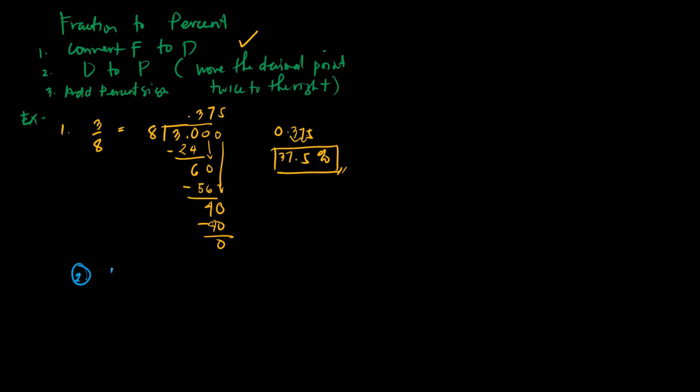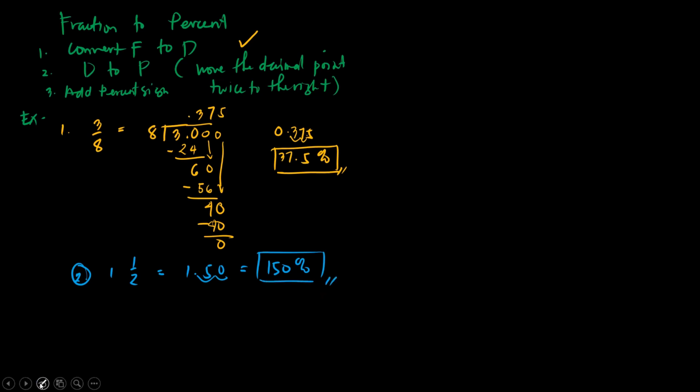Okay, let's have 1 and 1/2. So we need to convert 1 and 1/2 to decimal first. As you can see, we have the whole number 1 and we have 1/2. And 1/2 is equal to 0.5. Okay, so if you know it's 0.5 already, we can write that as 1.5. Then move the decimal point twice to the right. So we have 1, 2. So we will have 150, then add the percent sign. So 1 and 1/2, if we convert that into percent, we will have 150%.